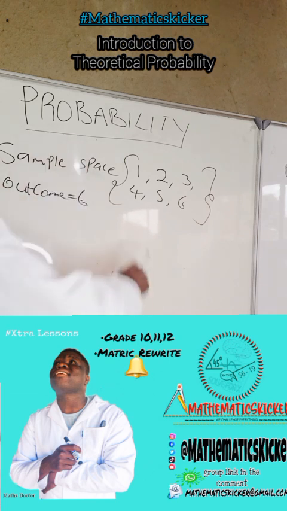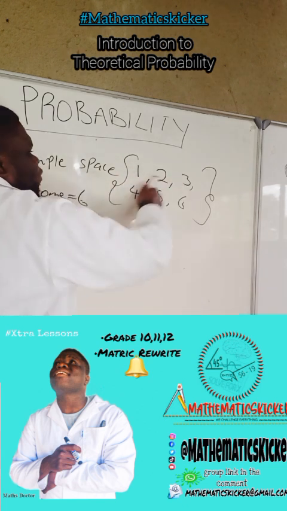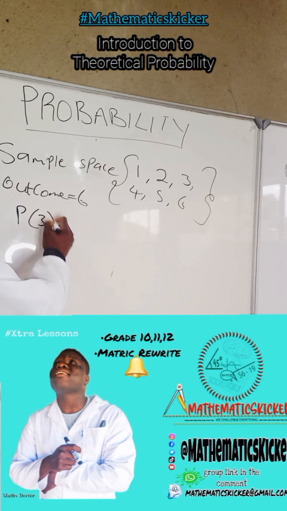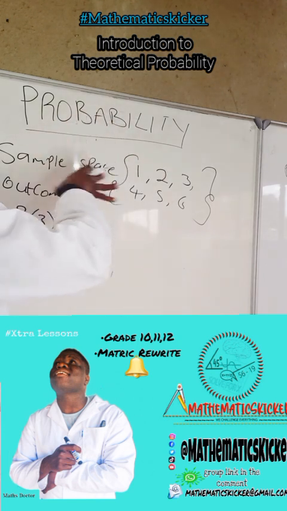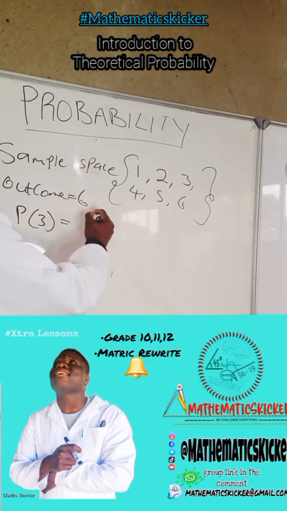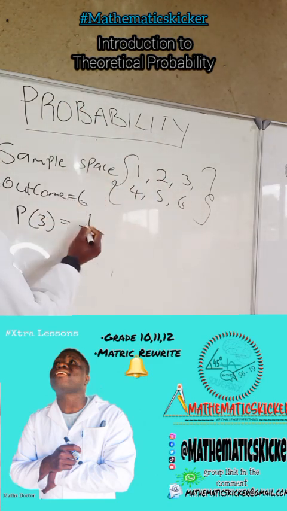Because there are how many events there? 1, 2, 3, 4, 5, 6. Then now, what is the probability of rolling a die and you get 3? How many 3s are in a die inside the sample space? We only have one 3. Then it's going to be 1 over the outcome, which is 6.